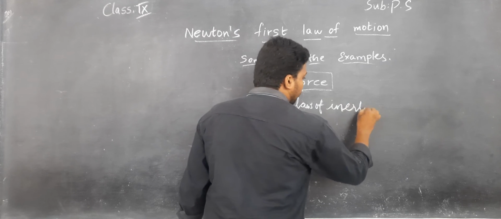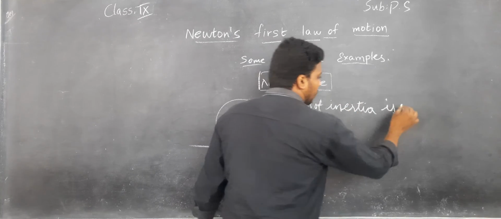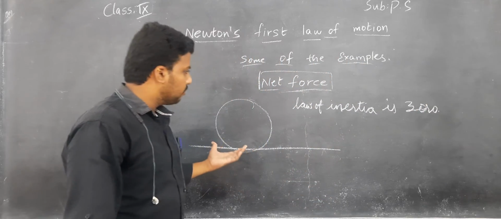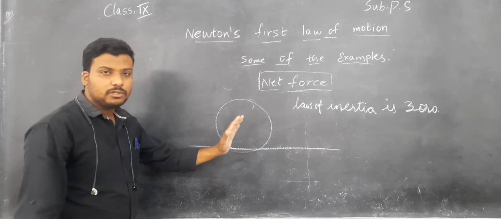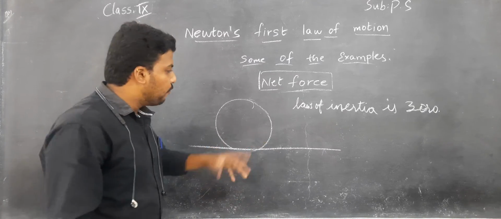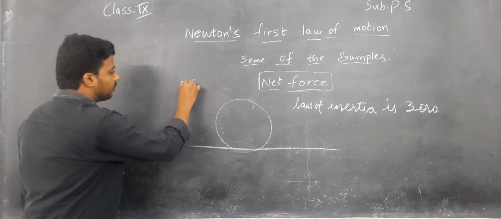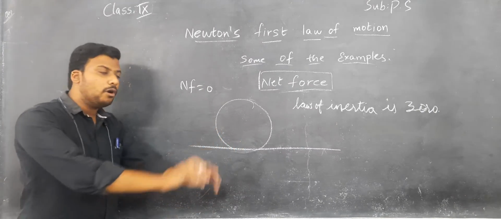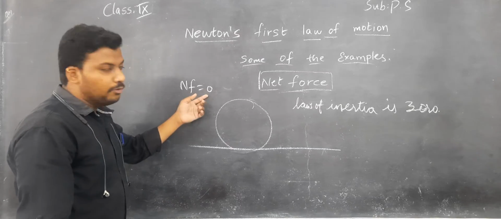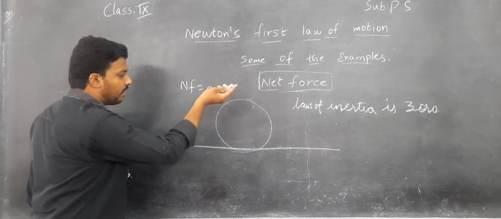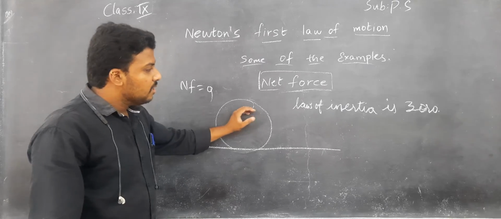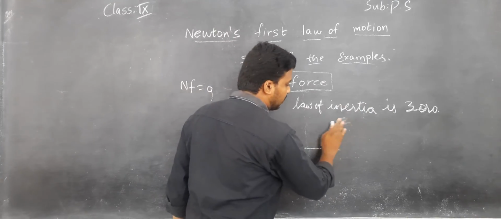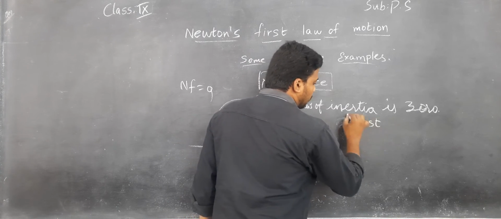It means you are not applying any force on it. You are not applying any external force. If there is no external force, the net force is equal to zero. If you apply some force to push or kick the ball, definitely you need some net force, that may be 9 or 8 or something, children. But in this case, the law of inertia is zero. Why is it zero? Because it is staying in the rest position, children.